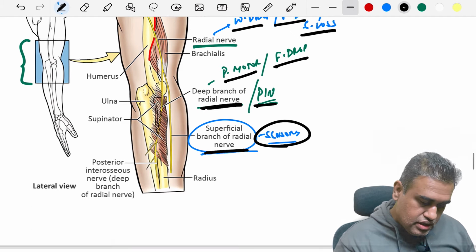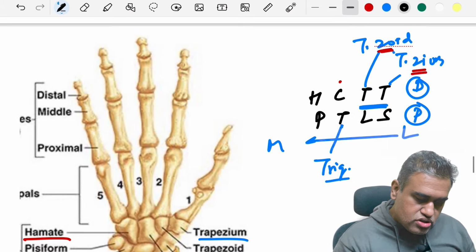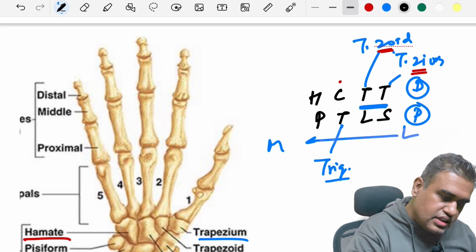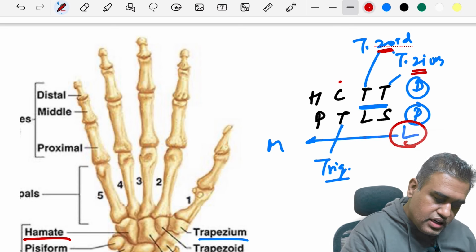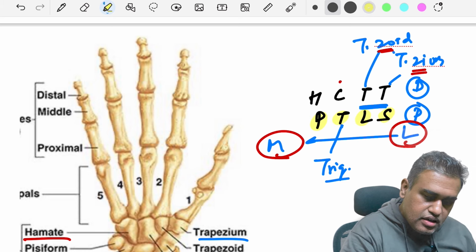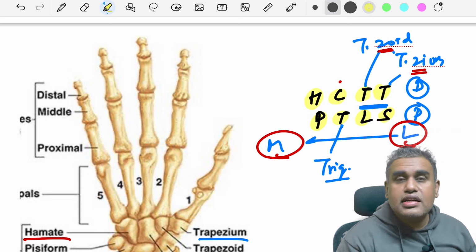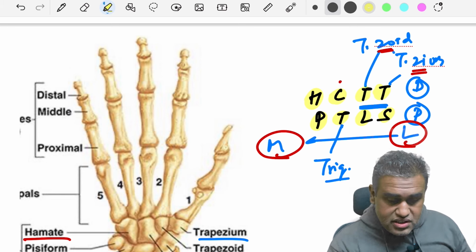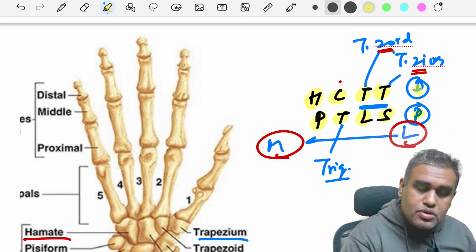Remember that point. Now we come to some of the carpals. Carpals, we should know the mnemonic. The mnemonic is from lateral to medial: "She looks too pretty, try to catch her." But remember that is from lateral to medial. First the proximal row and then we have the distal row.